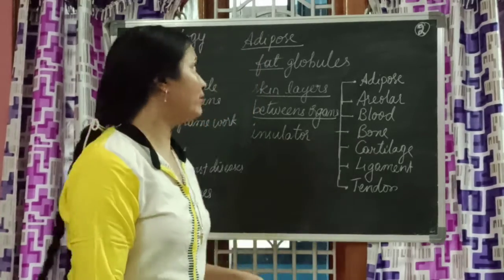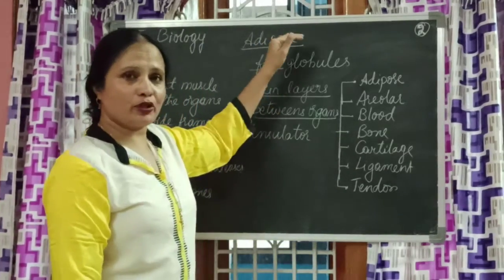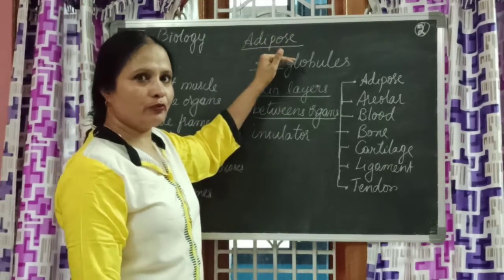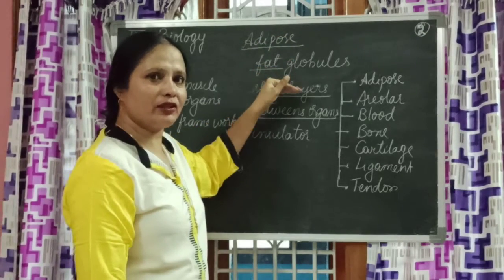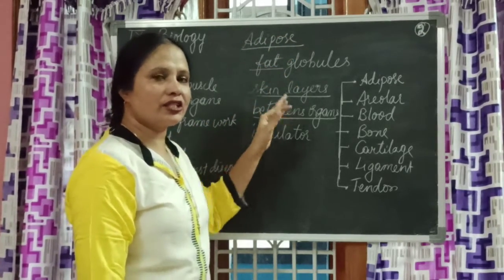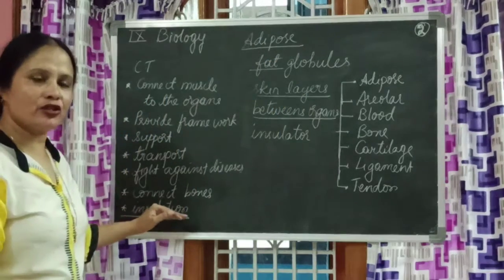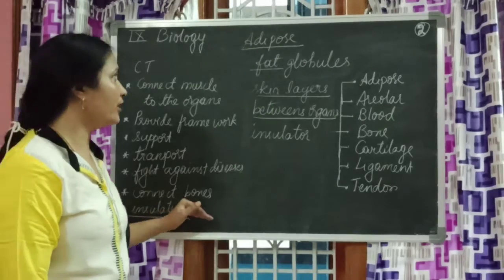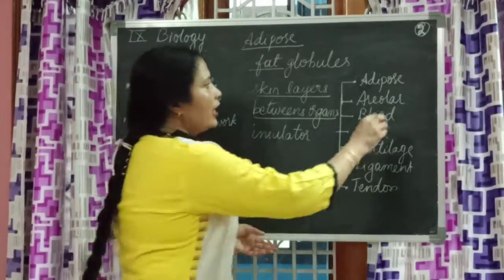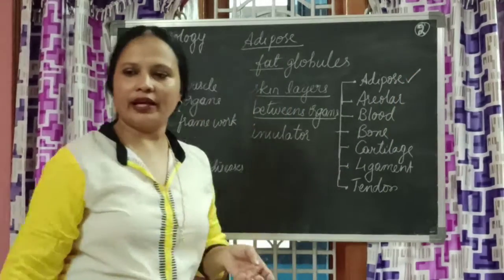Okay children, once again welcome back. So what did we understand? Adipose tissue, accumulation of fat globules between the skin layers and between the organs. It acts like an insulator, and one of the functions of connective tissue is acting like insulation, gives insulation to the body. That is about first adipose connective tissue taken care of.